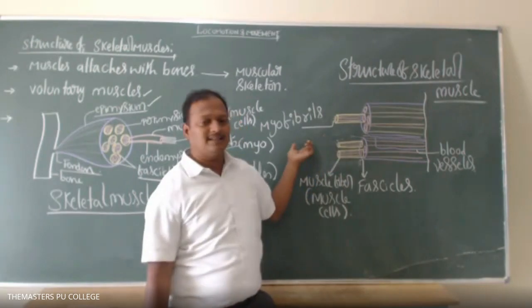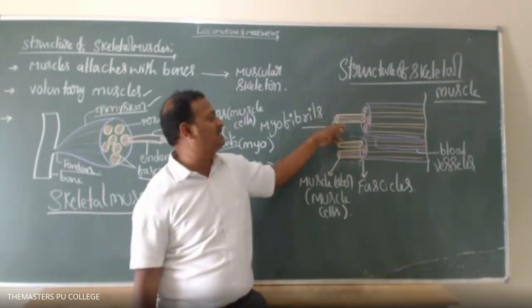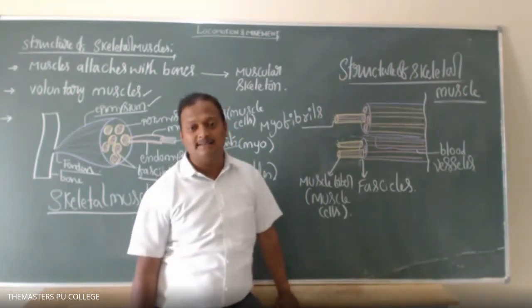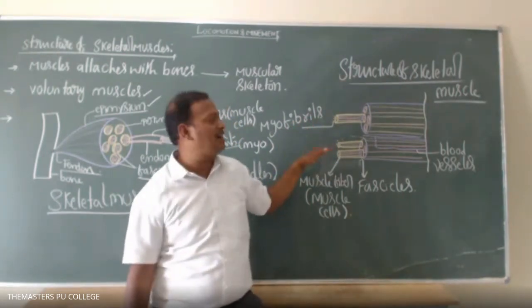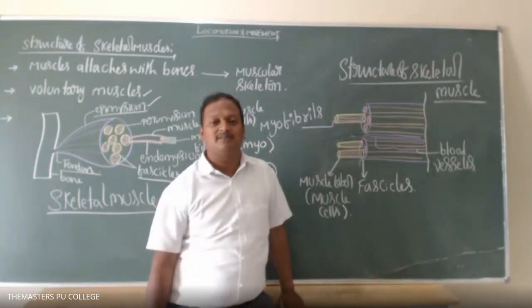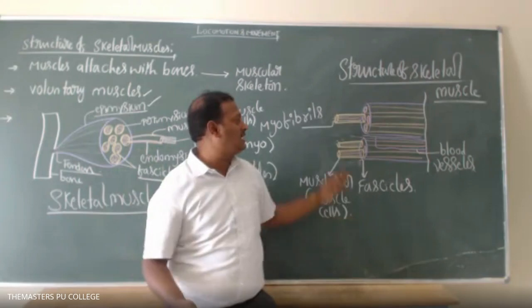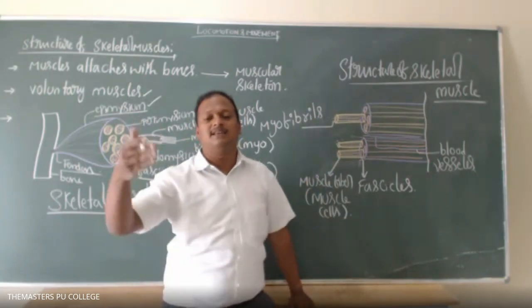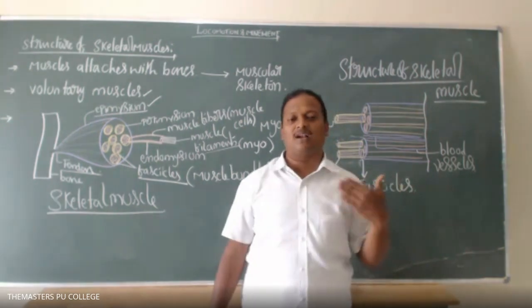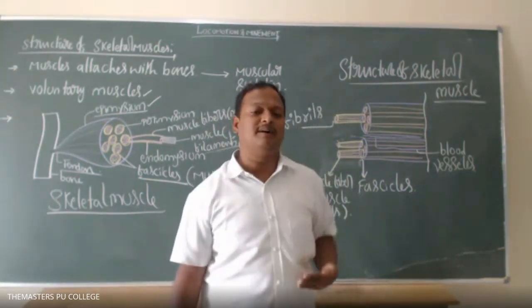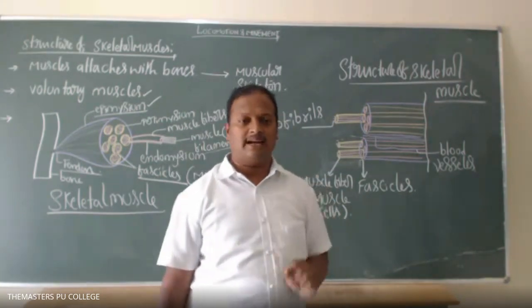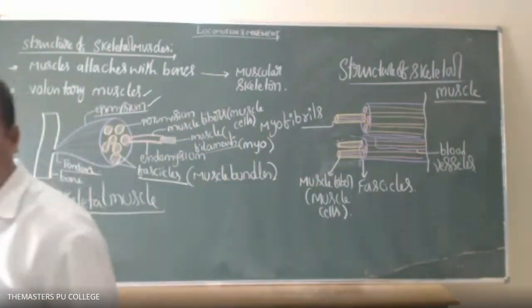And each muscle cell or muscle fiber consists of different types of myofilaments, also called myofibrils. On the myofibrils or myofilaments, there is a serially arranged, repeated arrangement of protein, so what type of appearance is there? Striped muscle appearance. Is it clear or not? Until this, clear, right?